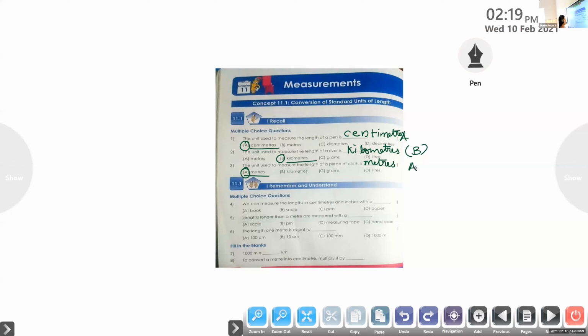Now Arthur Martin, please unmute. Fourth question: to measure the length in centimeters and inches, what is the instrument we can use? A measuring scale. Option B. We can use the scale to measure length in centimeters because on your scale, the ruler, centimeter is written. So for distance you can use the scale. Yes, option B.